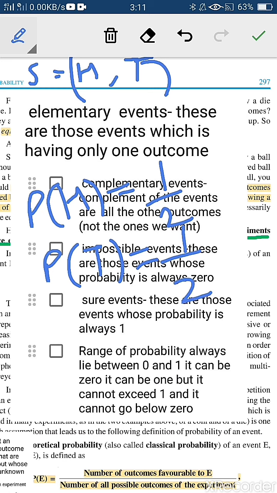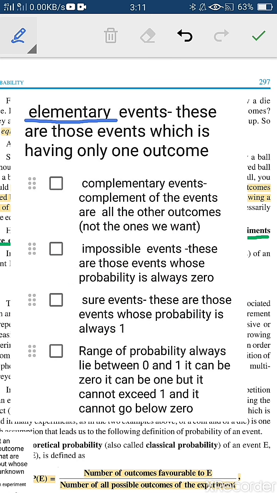That is again 1 by 2, because there is only one tail out of total outcomes 2, that is head and tail. So they have only one outcome each. The probabilities are the same, 1 by 2 and 1 by 2. So this is an example of an elementary event. I hope it is clear to you what we mean by elementary events.